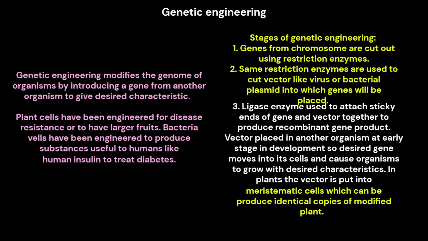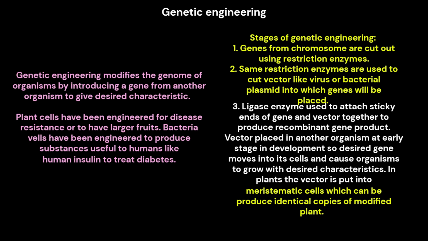Stages of genetic engineering. 1. Genes from a chromosome are cut out using restriction enzymes. 2. The same restriction enzymes are used to cut a vector, like a virus or bacterial plasmid, into which the genes will be placed. 3. Ligase enzyme is used to attach the sticky ends of the gene and vector together to produce a recombinant gene product.